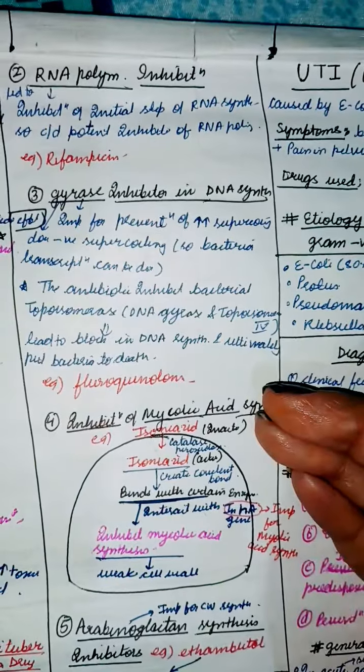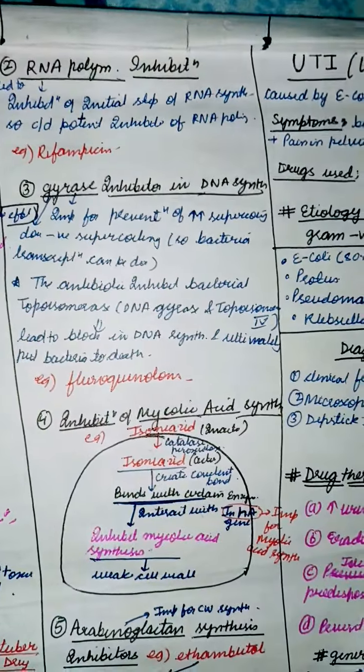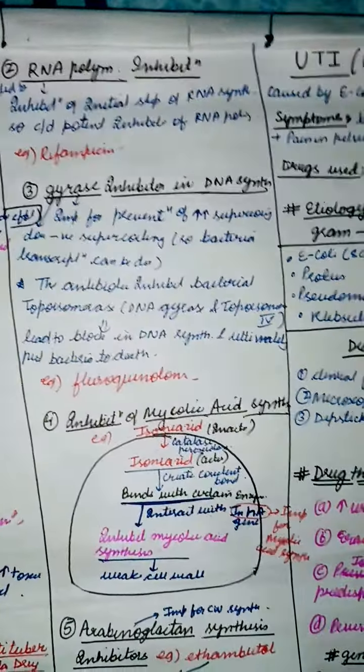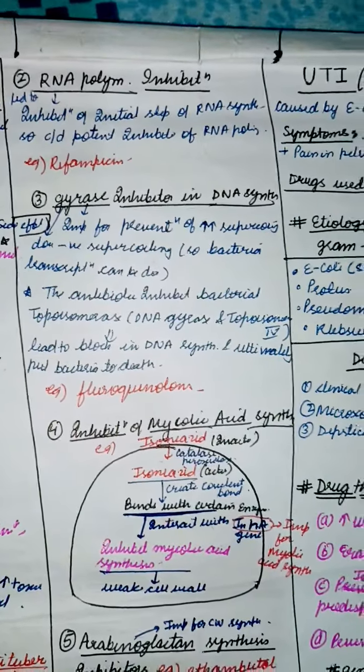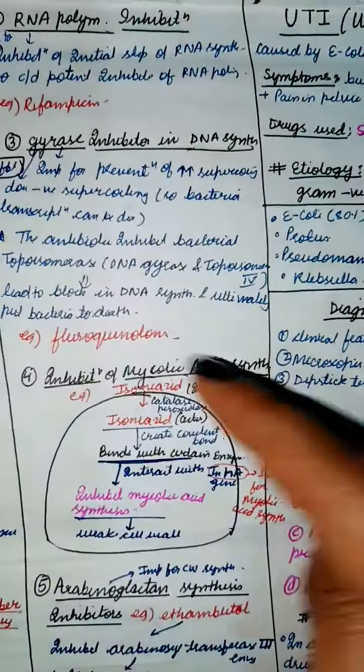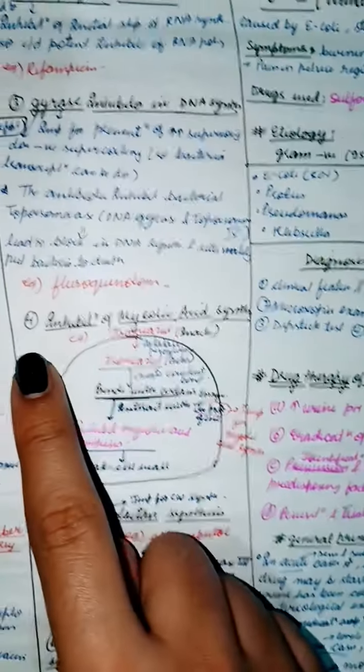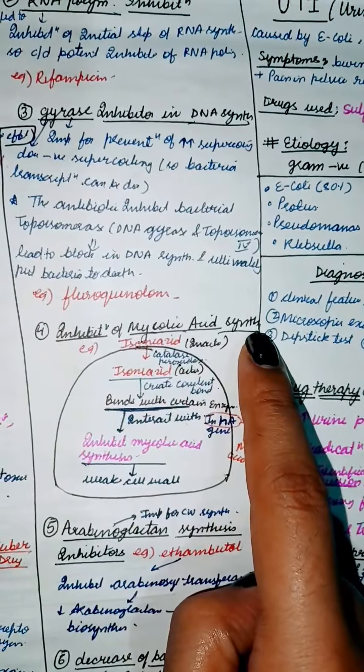Third is gyrase inhibitor in DNA synthesis. It inhibits the gyrase enzyme that prevents the supercoiling. So the bacteria can't replicate its RNA or DNA. Example is fluoroquinolones. Fourth is inhibitor of mycolic acid synthesis.